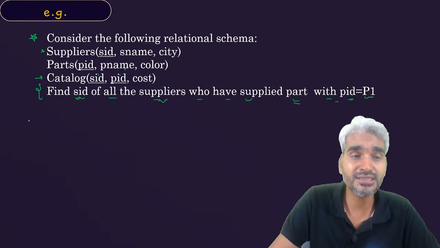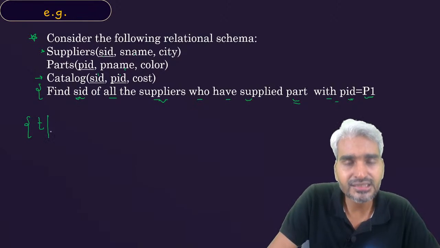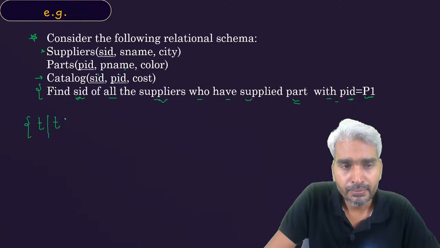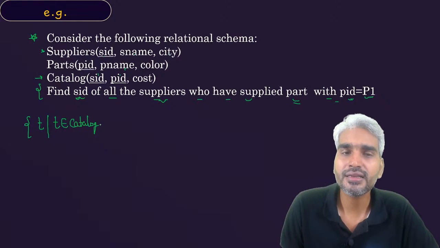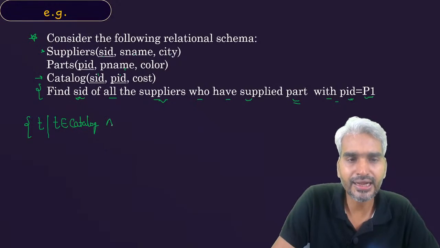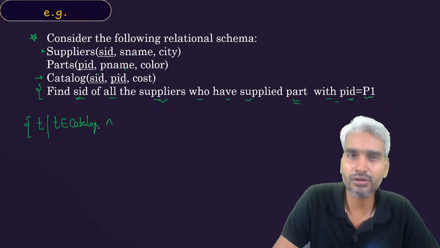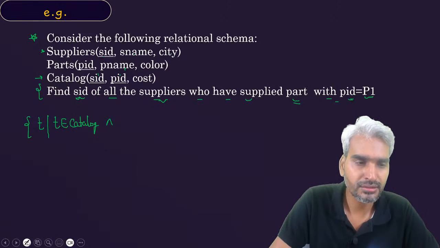So you can actually say that let's assume that there is a tuple T such that that tuple belongs to catalog table. There is a tuple T that belongs to catalog table, and now you will say what? Sir, T belongs to catalog table, but what is the condition?